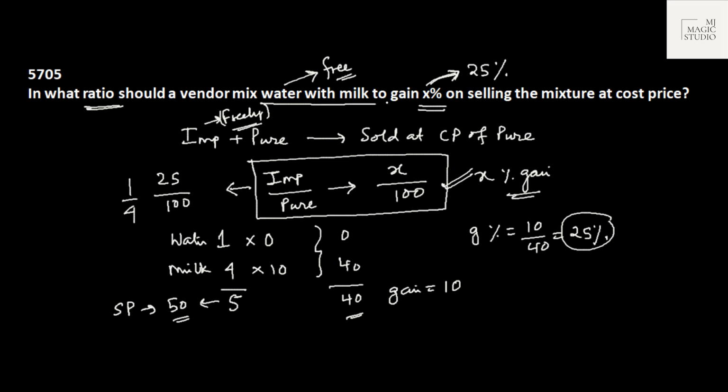In what ratio should a vendor mix water and milk to gain 12.5% on selling the mixture at cost price? It is simply just find 12.5 by 100, that is 1 by 8. Answer would be 1:8. Remember this and just do it in 4, 5, 10 seconds.